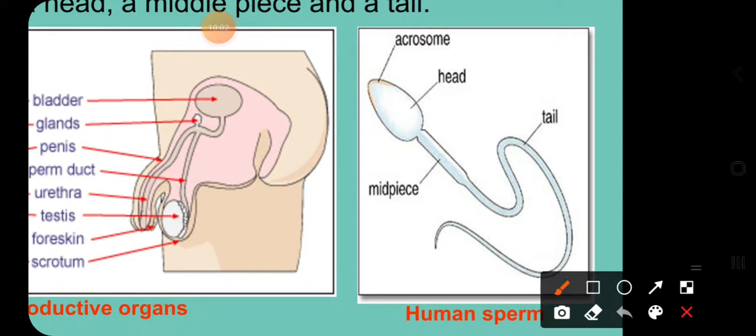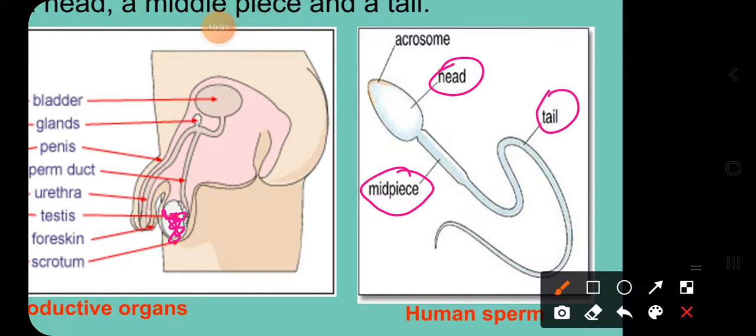From the seminiferous tubules of the testes, sperm cells are produced. If you observe that sperm cell carefully, the entire sperm cell body can be differentiated into mainly three parts. One is an oval shaped head, the second one is the mid piece, and the third one is the tail.